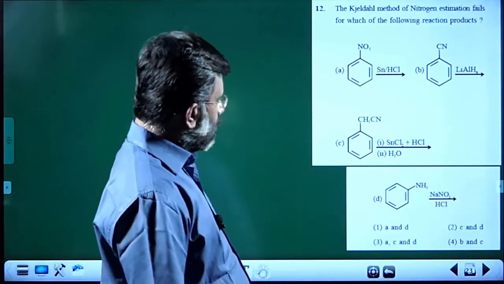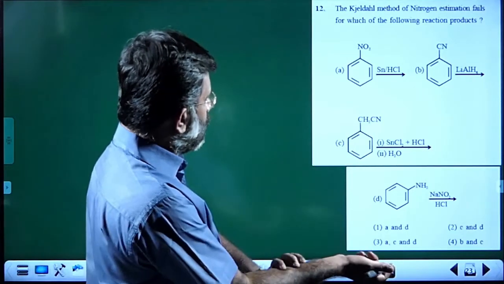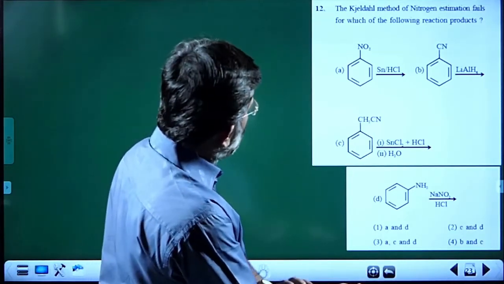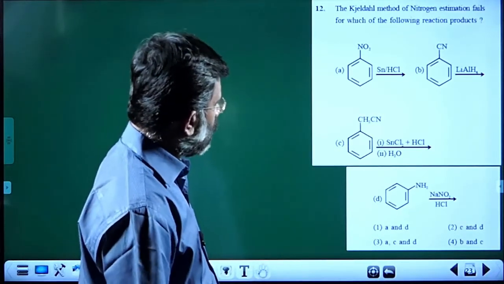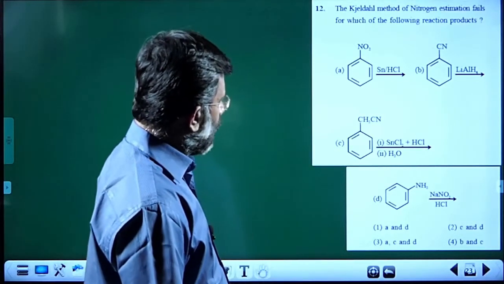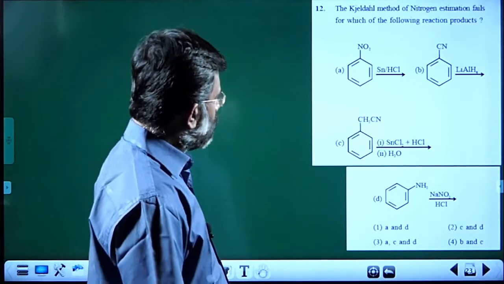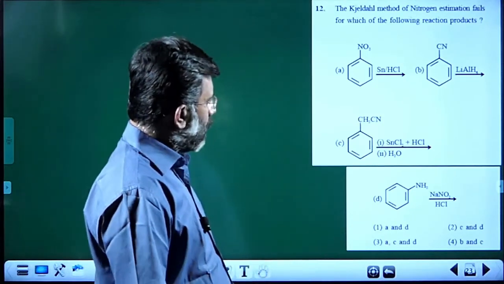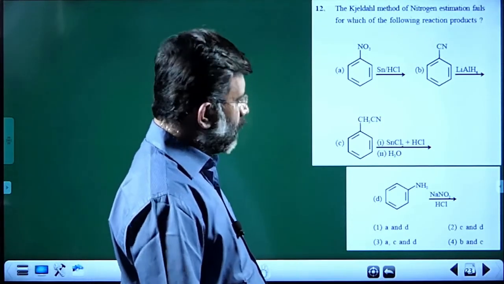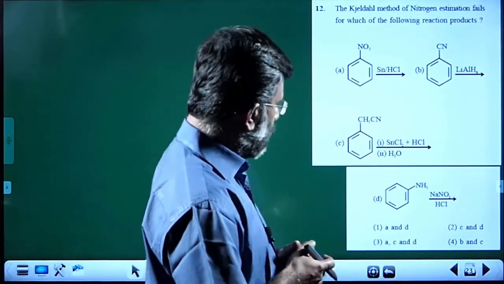Kjeldahl method of estimation. Kjeldahl method of estimation fails for which of the following reaction products? We have the reactions given: nitrobenzene with Sn/HCl, cyanobenzene with lithium aluminum hydride, and so on. So which product will fail in the Kjeldahl method? That is the point.